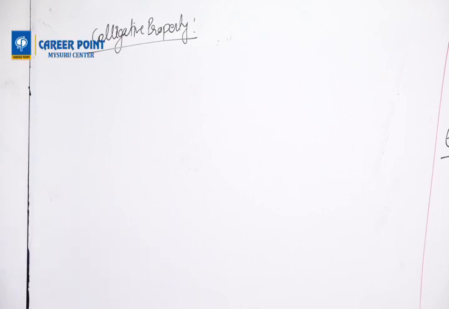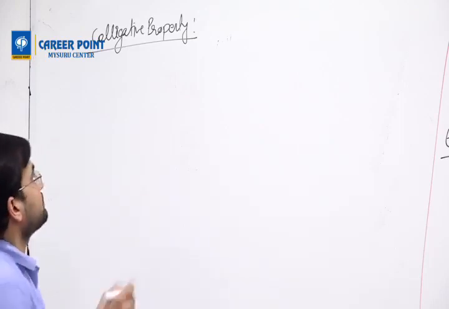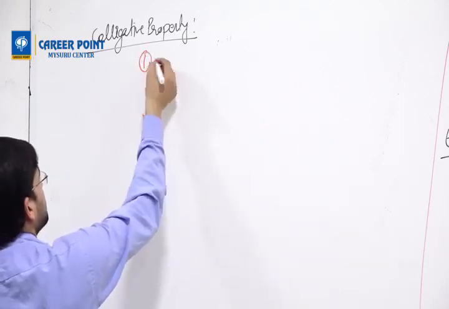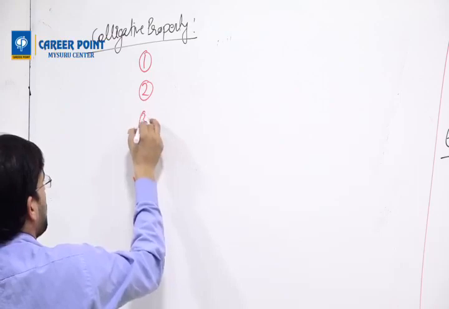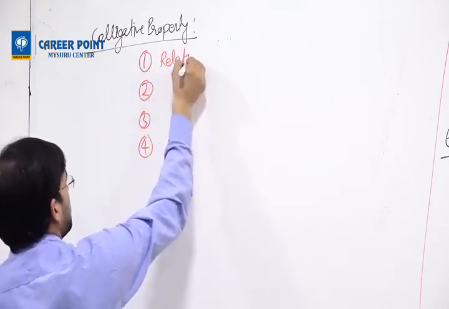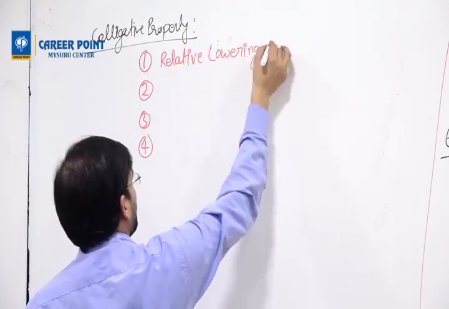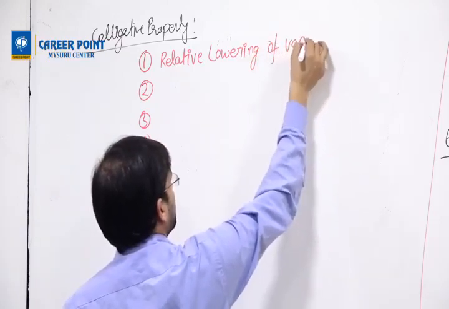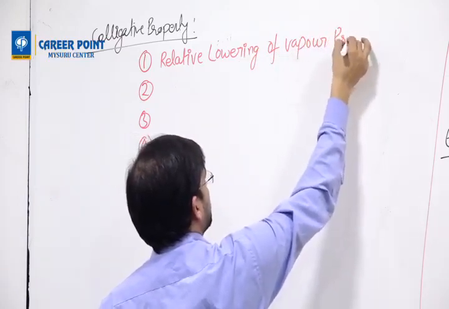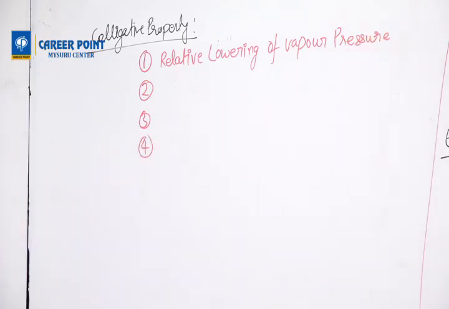They do not depend on the type of solute, or which one is the solute. How many are there? There are total 4. The first one is known as relative lowering of vapor pressure.